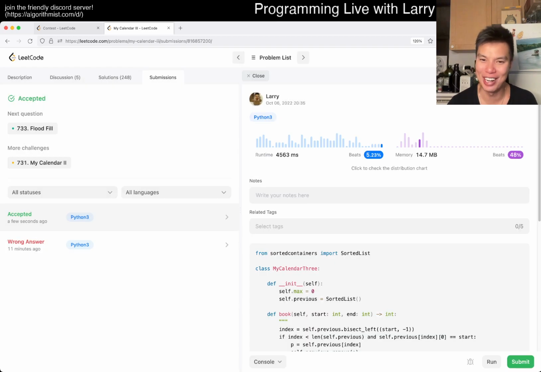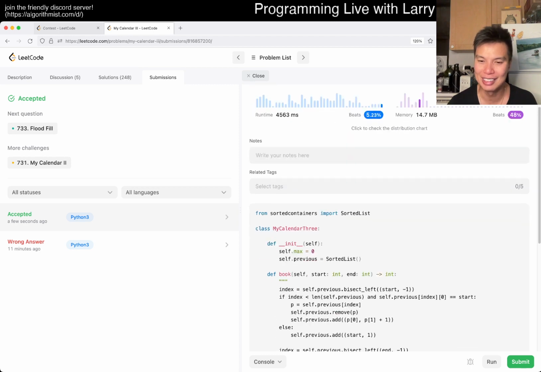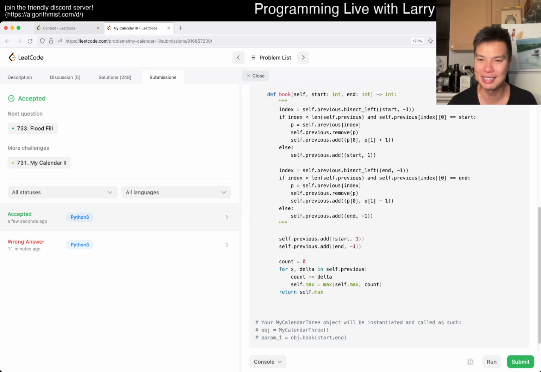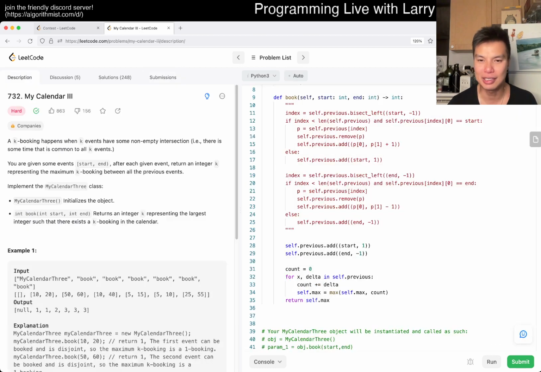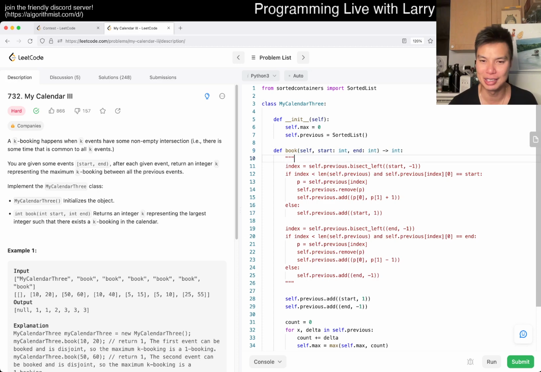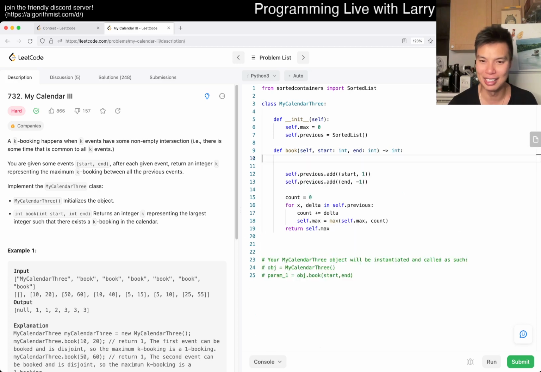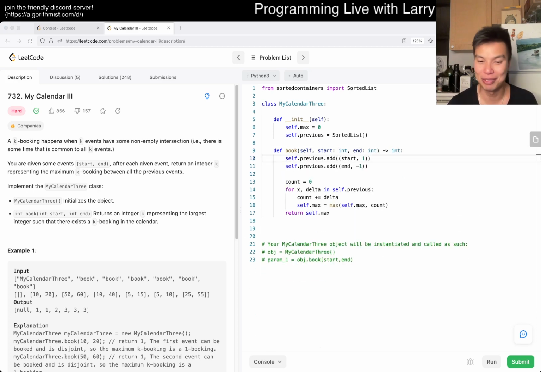920-day streak. It's very slow apparently. 4.5 seconds, mostly due to laziness. I think if we've done this, maybe it's slightly faster, but it's not even that much faster. But yeah, let's go over this code real quickly. Now I can remove this. At least it's short, even though it took me a long time to run it.